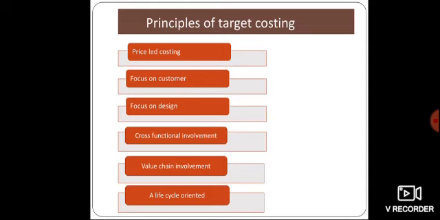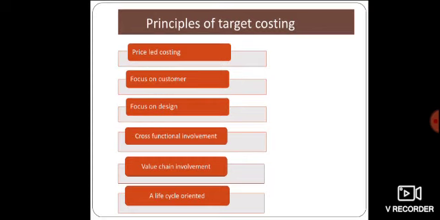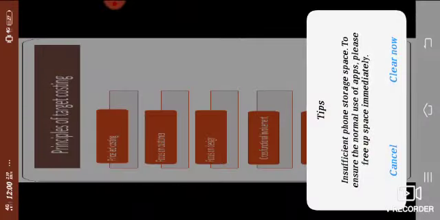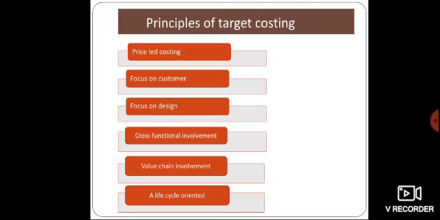And cross-functional involvement. All members or all teams in the organization are responsible for the cost incurred in the production of a product or service.